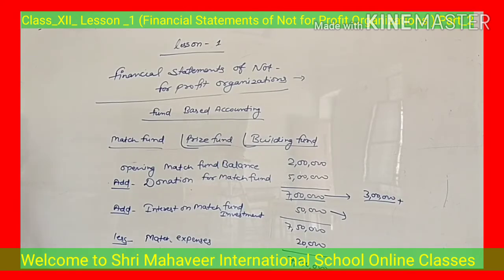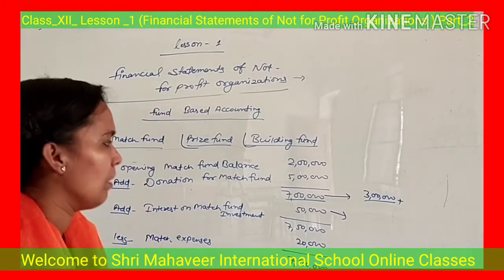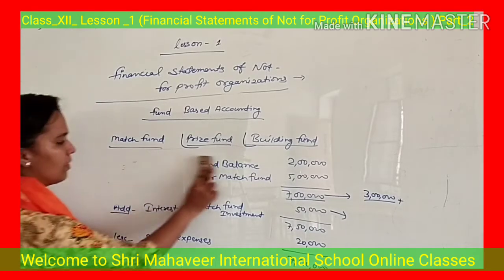See question number 4 from your book. Show how will you deal with the following items in the final accounts of Chetak Club, Jaipur, as at 31st March 2019. You have given prize fund on 1st April 2018. 1st April 2018 means that is opening prize fund balance.